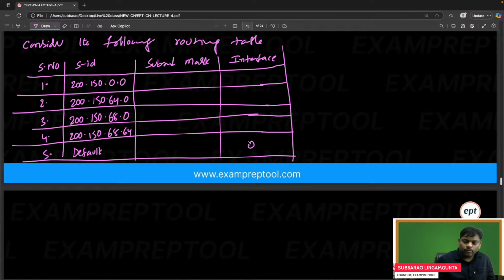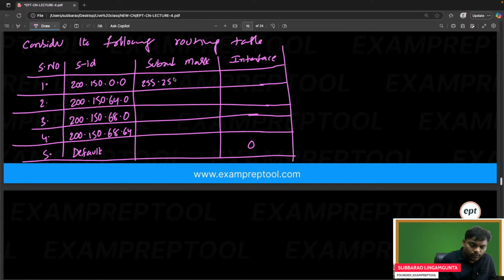0. Whenever nothing will match, lastly, what is the meaning of that one? 0.0.0.0, fifth row, right? Fifth row is nothing but all zeros. Instead of writing all zeros, I written by default. When you come to the fifth one, whenever no one will match. Be careful. Next one, let's write the subnet mask also.